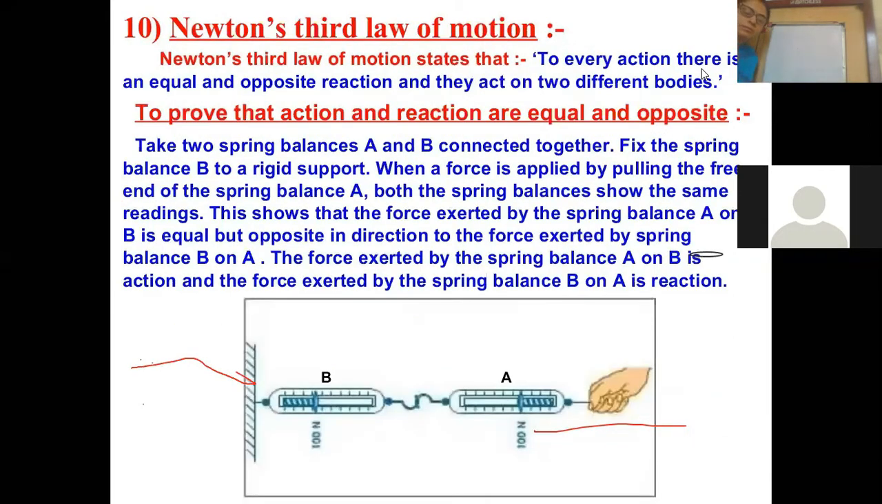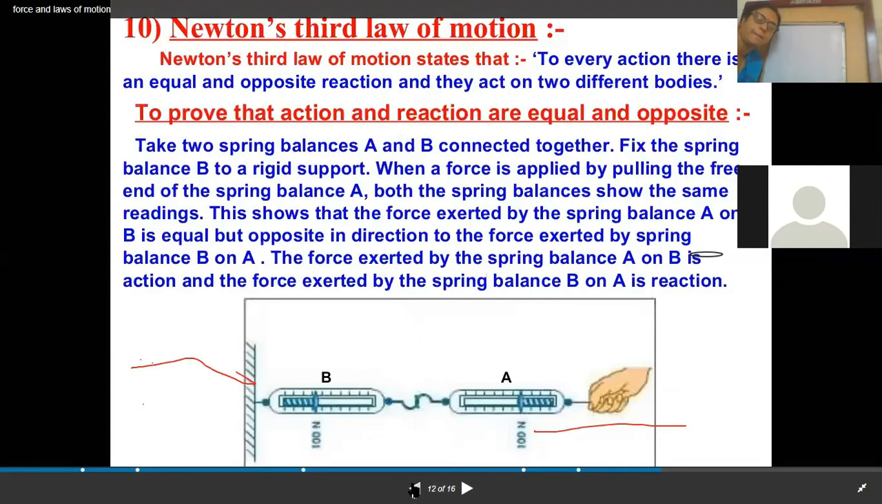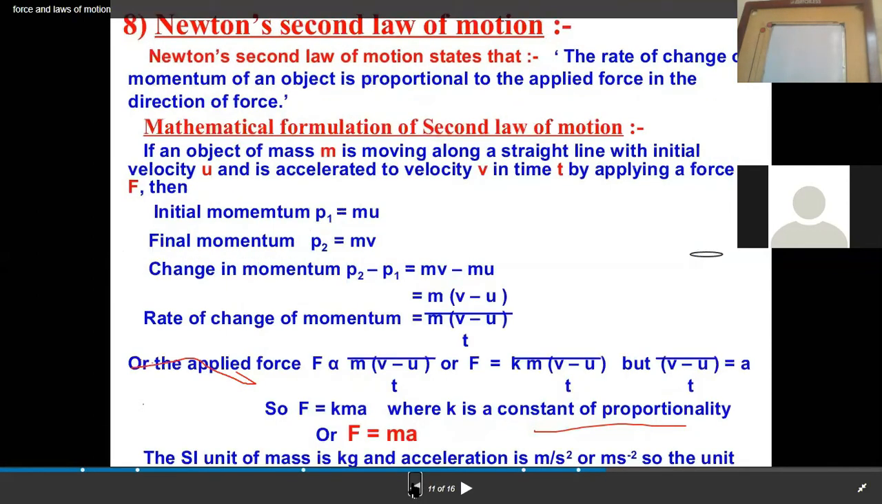According to Newton's second law of motion, the rate of change of momentum... As you know, momentum is the product of mass and velocity. So, the second law says that the rate of change of momentum of an object is directly proportional to the applied force, and the motion will take place in the direction in which the force is applied.